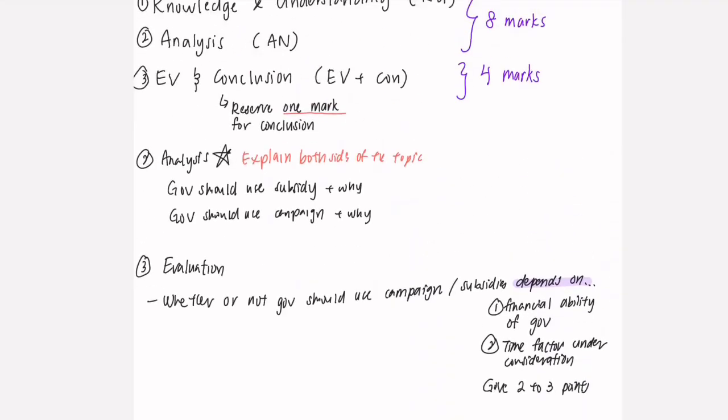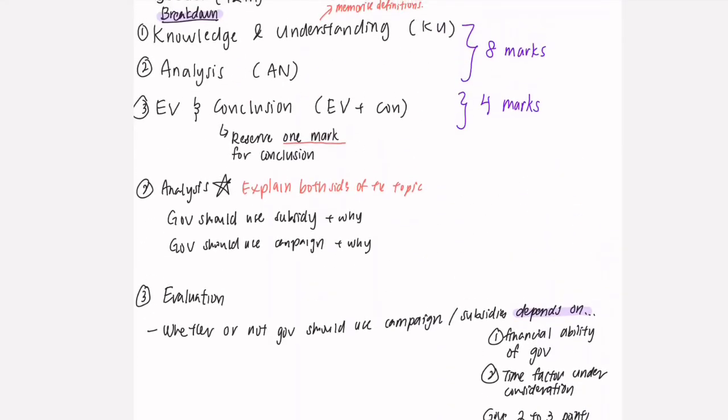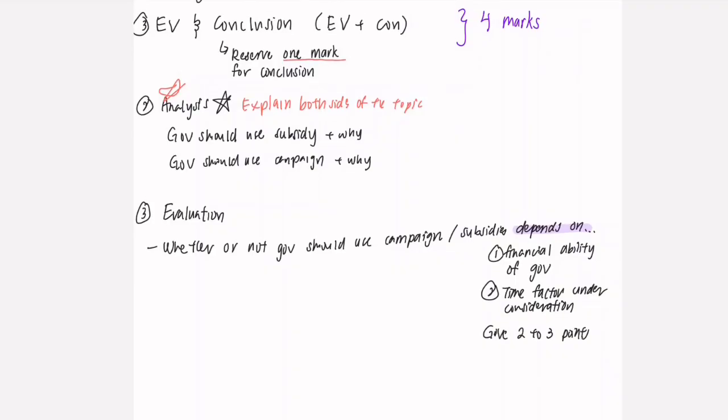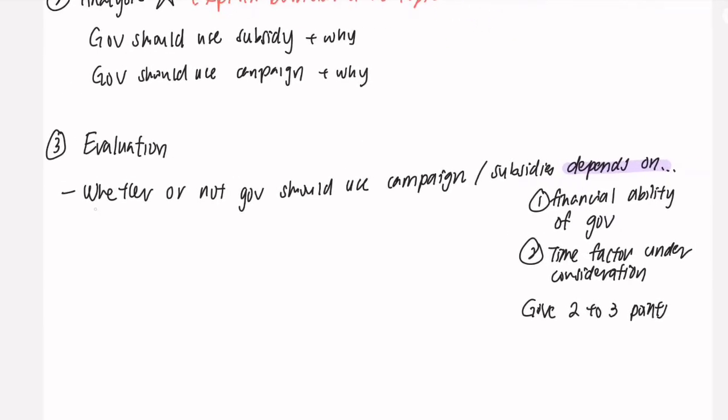Evaluation is basically weighing between the points that you have mentioned in your analysis to discuss the extent to which you agree with a particular side of the argument. Again, it sounds confusing, so in order to clear up the confusion, let me give you an example. What I wrote here, whether or not the government should use campaign or subsidies, depends on ..., is a template that you can use for evaluation.